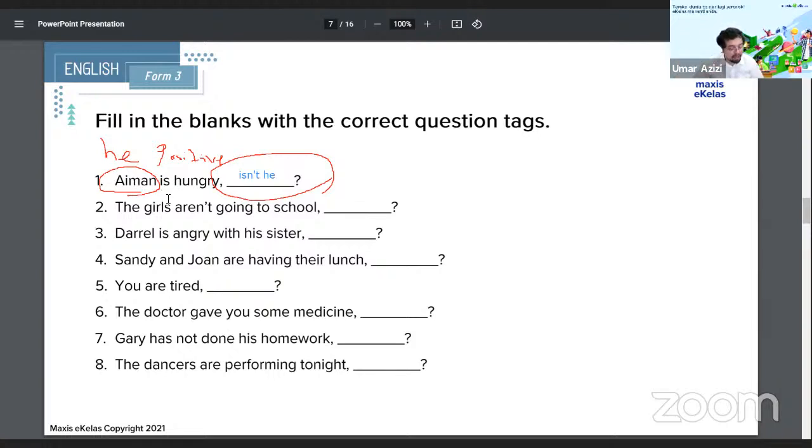Yvonne says, are they? And I don't know says are they also. So they is the correct pronoun to use. So I'll put it down. The girls aren't going to school. Are they?